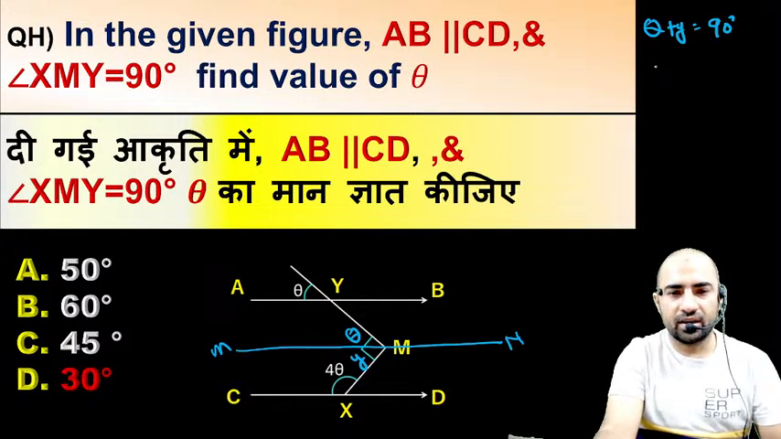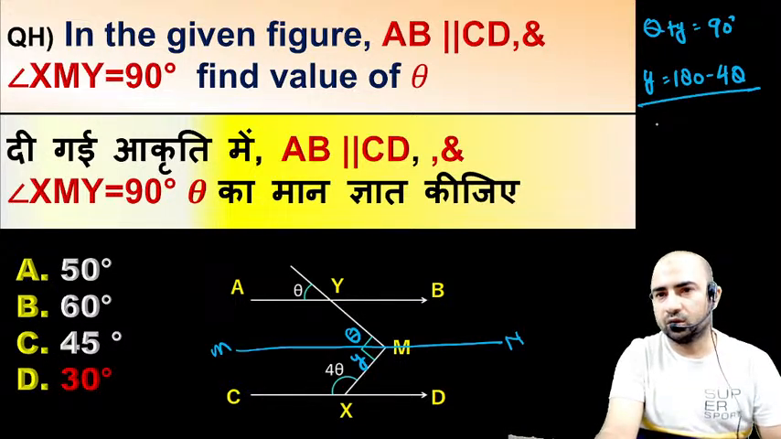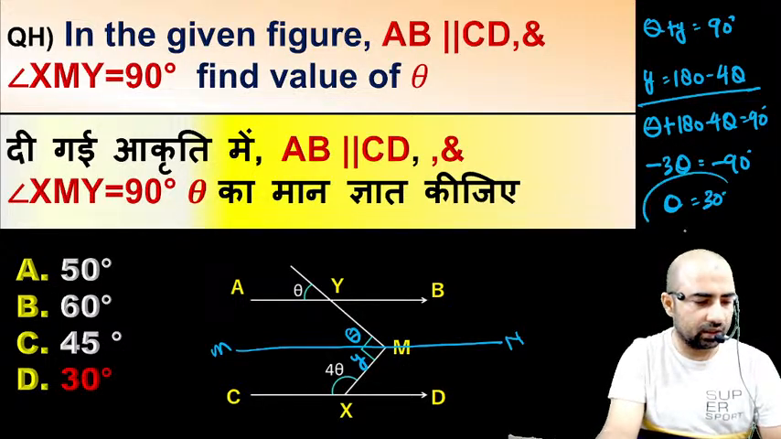And what is Y? How can you find out Y? The value of Y is equal to 180 minus 4 theta. Just put the value of Y here. So you have theta plus 180 minus 4 theta is equal to 90 degrees. So from here you will get minus 3 theta is equal to minus 90, and theta is equal to 30 degrees. Is this okay, guys?